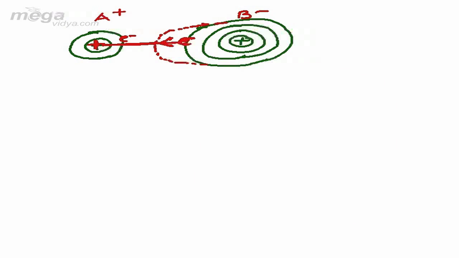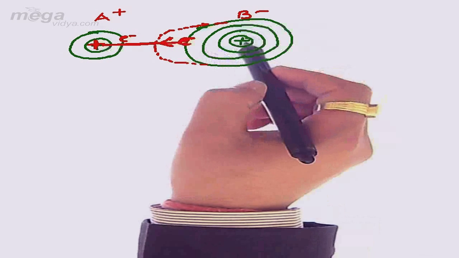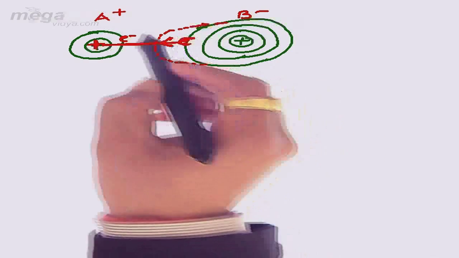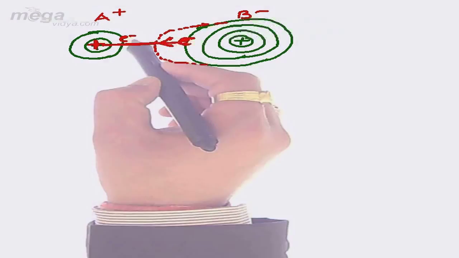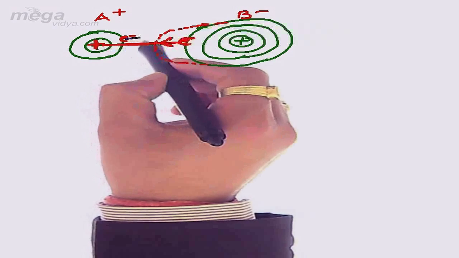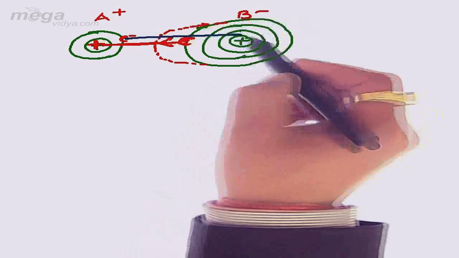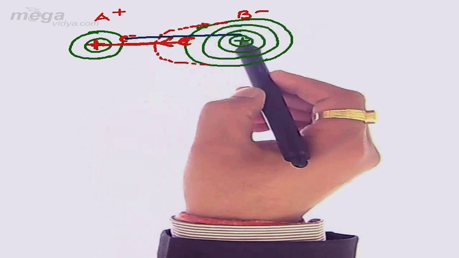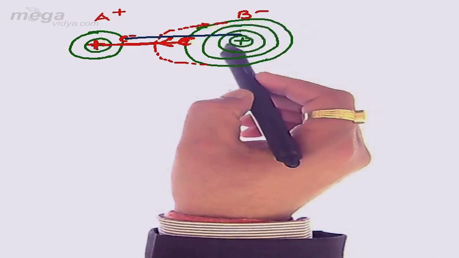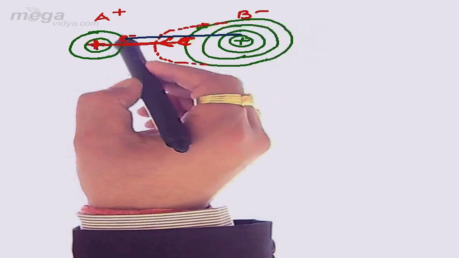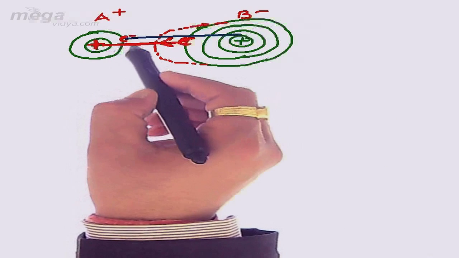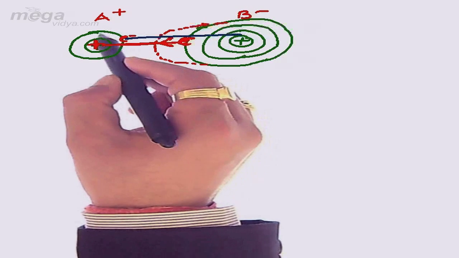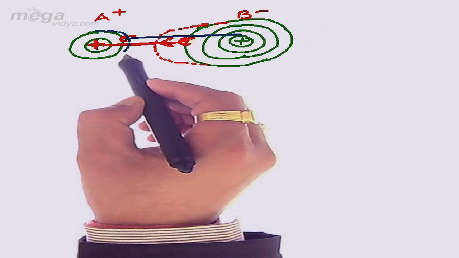While if we observe B negative, its nucleus is very far away from the valence shell electron of the cation, meaning the distance between the valence shell electron of A positive and the nucleus of B negative is large. Hence this too will lead to lesser interaction. Lesser interaction means the positively charged nucleus of B negative will try to pull the electron of A positive towards it with a weak force, and weak force means the distortion will be almost insignificant or negligible.